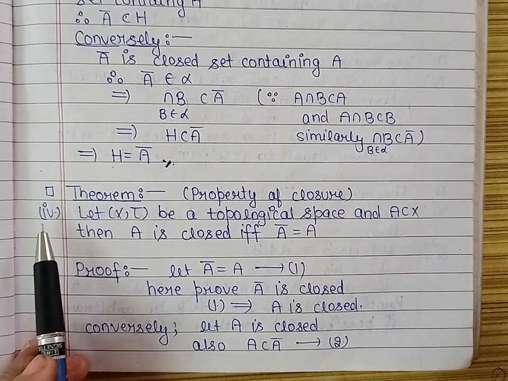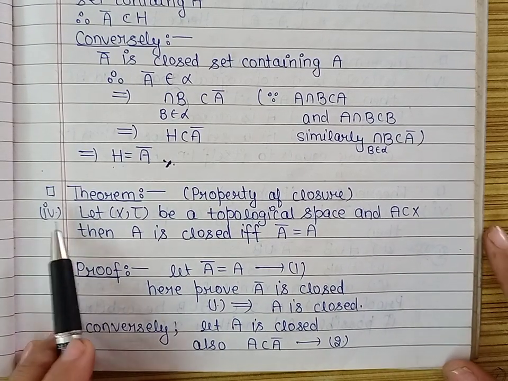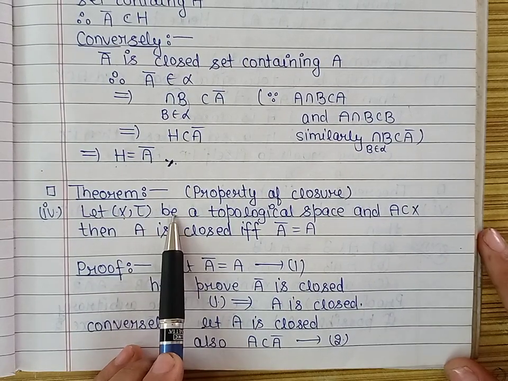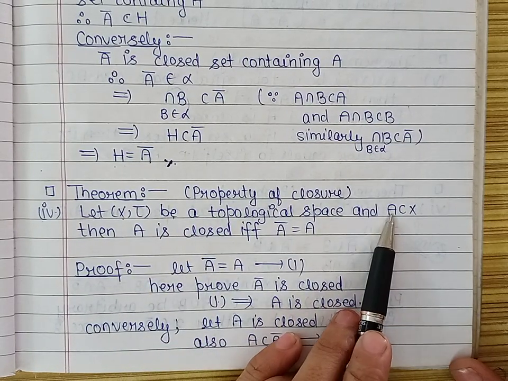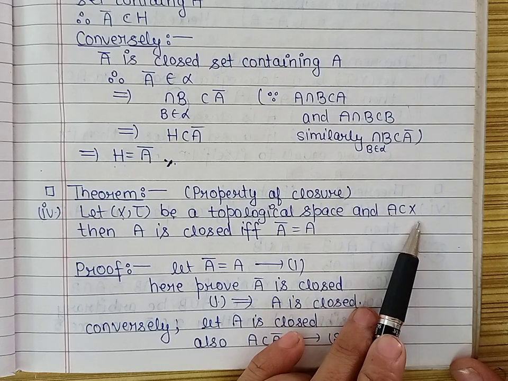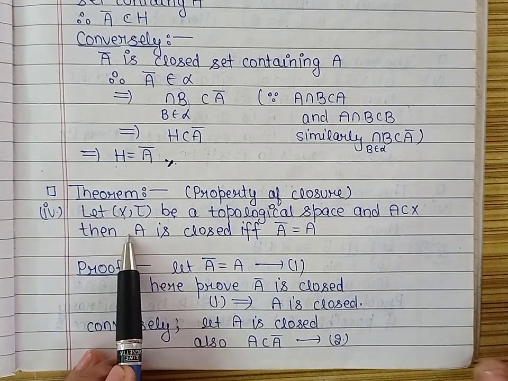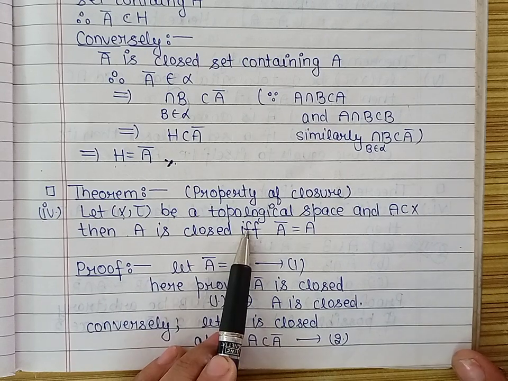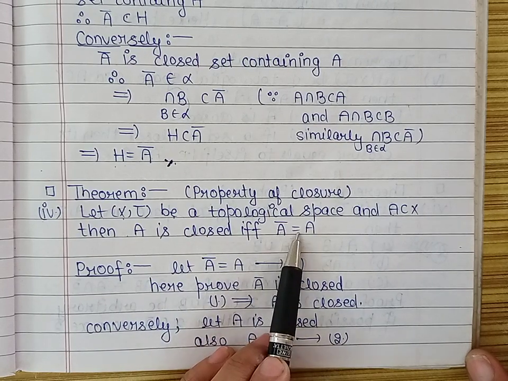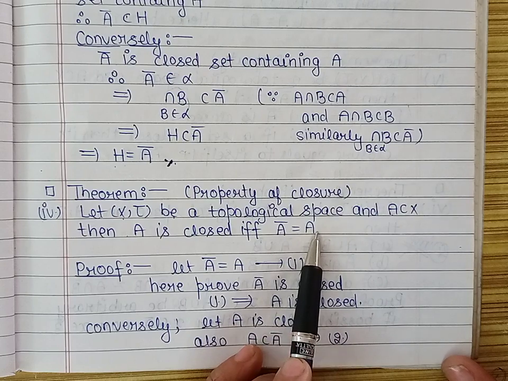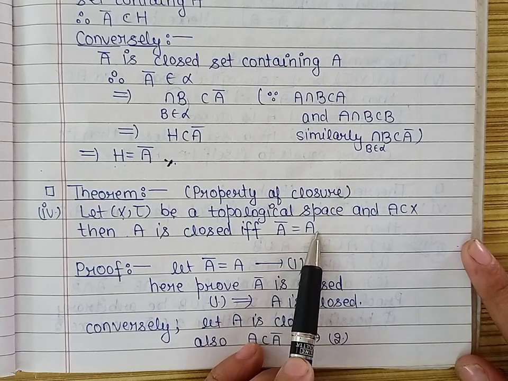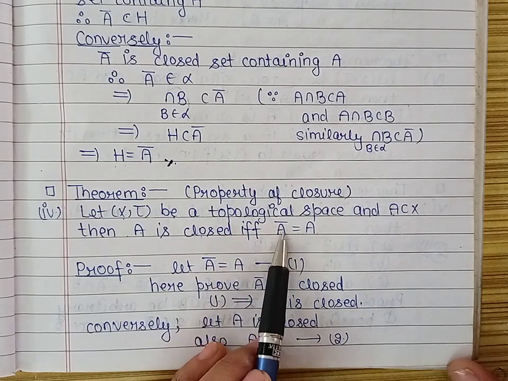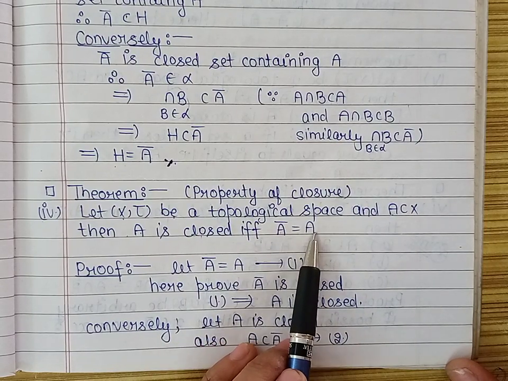So the next property of closure: in a topological space (X, τ), for any subset A of X, a set A is closed if and only if its closure is equal to the set itself. So we are to prove that A is closed if and only if A closure is equal to A.